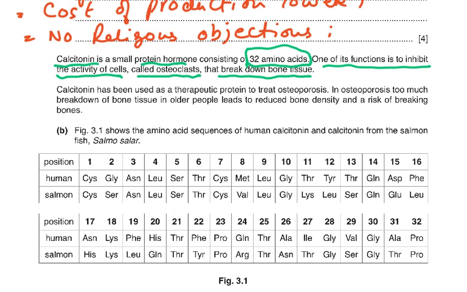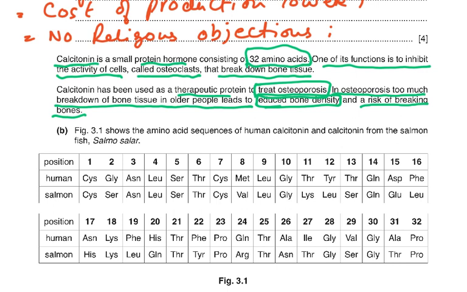So small protein inhibits the activity of cells called osteoclasts that break down bone tissue. Calcitonin has been used as a therapeutic protein to treat osteoporosis. In osteoporosis, too much breakdown of bone tissue in older people leads to reduced bone density and a risk of breaking bones. When these people fall down, very easily their head of the femur breaks.